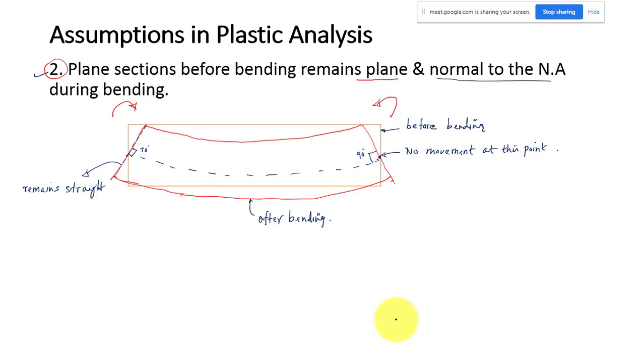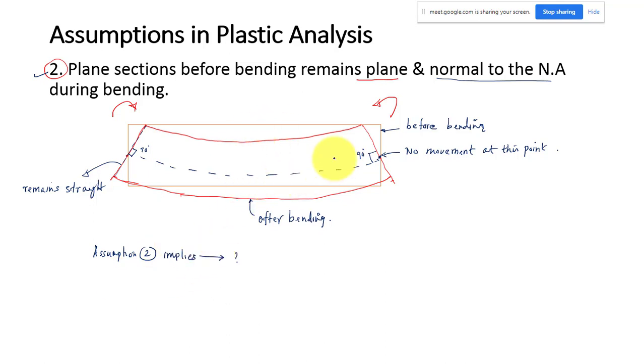So what is the meaning of that? Assumption 2. I just explained what this assumption is. Now you tell me, assumption 2 implies what? Many times in interviews this is also asked. Plane section remains plane. What do you mean by that assumption? What is the implication of the assumption? Can anybody give me some idea?